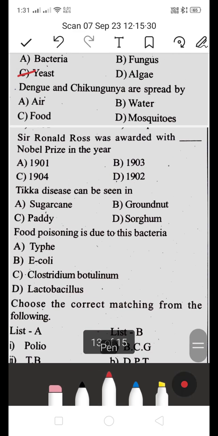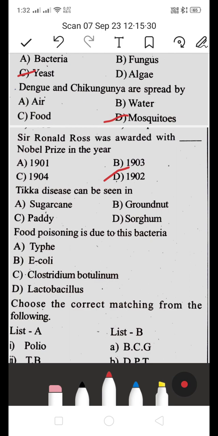Next, dengue and chikungunya are spread by, is it air, water, food, mosquitoes? It's by a mosquito. Dengue and chikungunya spread by the biting of mosquitoes. Next, Sir Ronald Ross was awarded the Nobel Prize in the year 1901, 1903, 1904 or 1902? Which is the right answer? He was awarded in the year 1902. He worked on malaria, so he got a Nobel Prize in the year 1902.